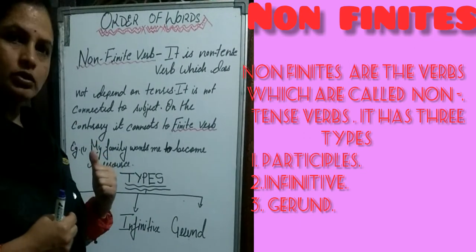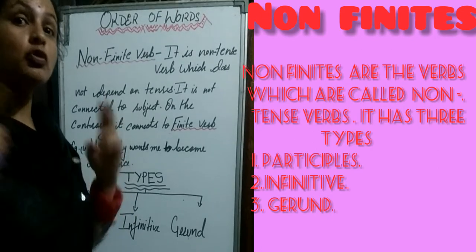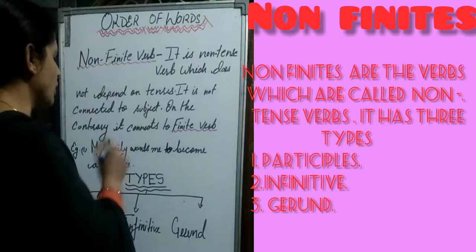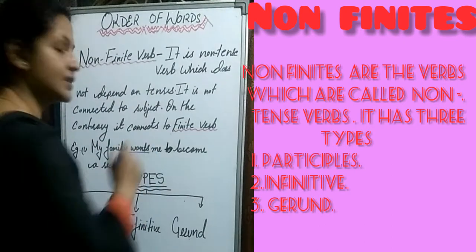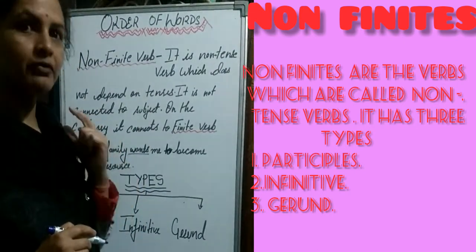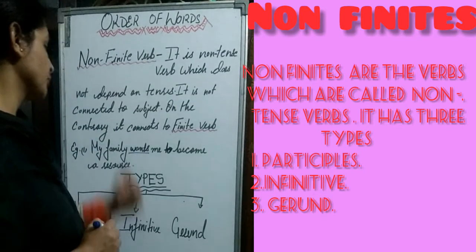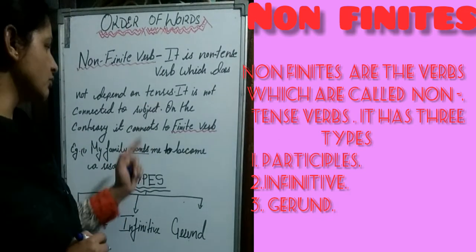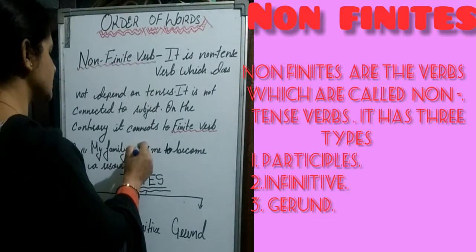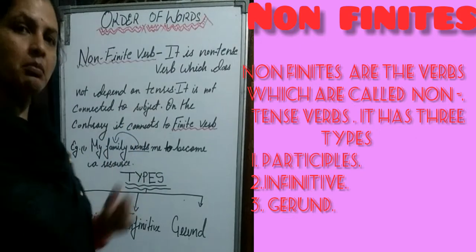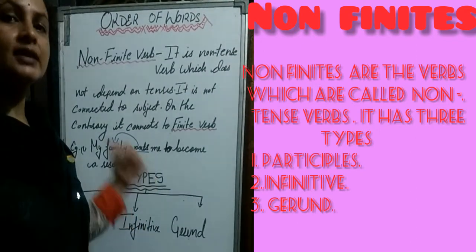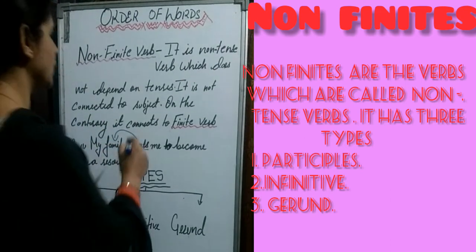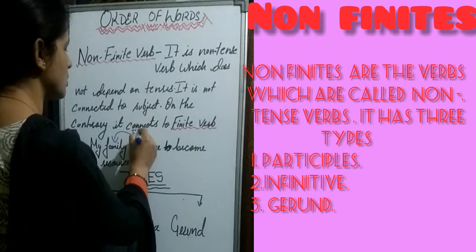To identify the two verbs or two works which are done here. Okay, so my family wants, this is the first work or first verb which is done here. So this is a finite verb. Why is it a finite verb? Because it is directly connected with my family, that is the subject. So that's why we call it a finite verb.